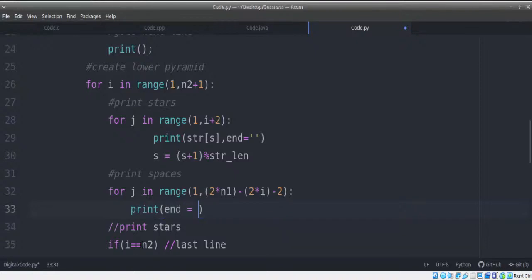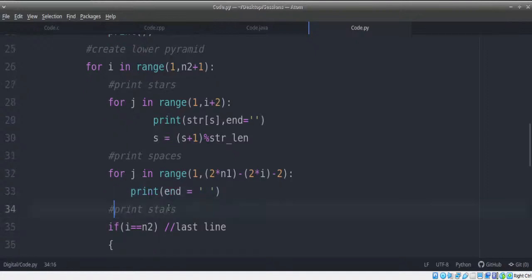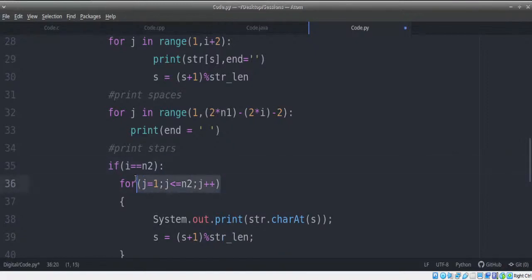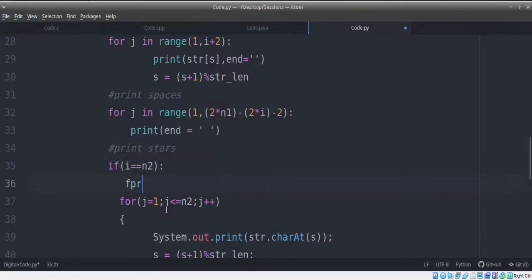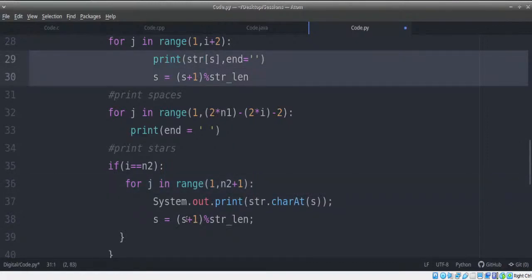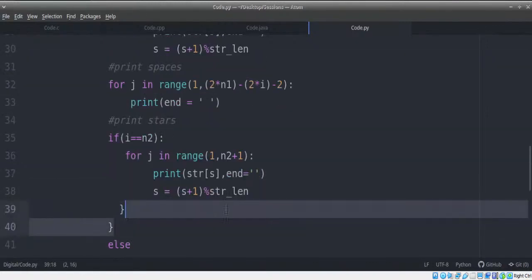So once this is done, we have solved this particular problem as well. Let's go for the last case, that is print stars. Now in this last case, we have again 2 scenarios. One scenario is if we are in the last line, where we need to write for J in range of 1 comma n2 plus 1, because the stopping criteria is n2. And we're going to print the same thing as we did earlier. Else,